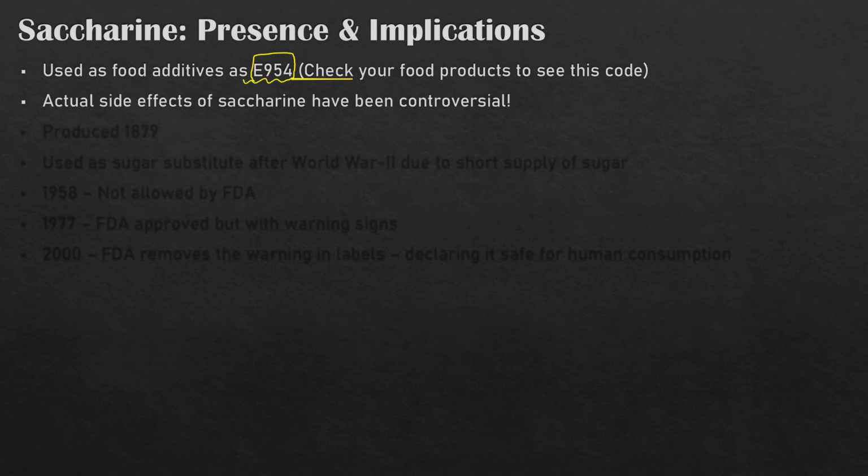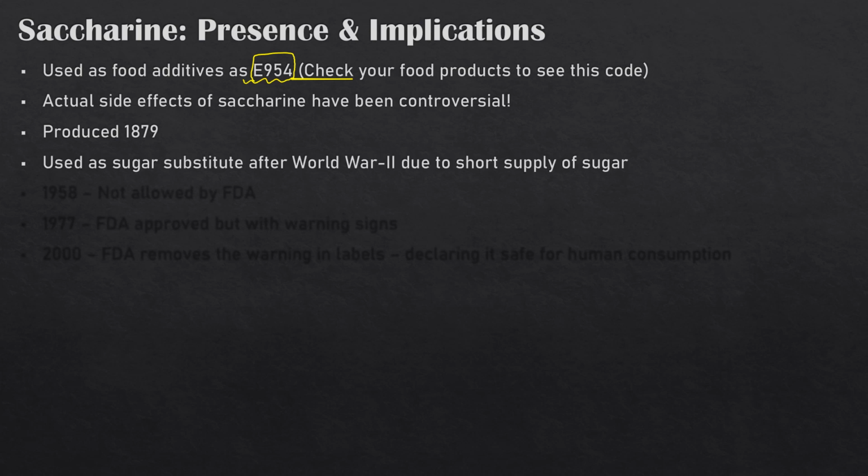Also, the effects, or you can say side effects, have been controversial. We do not have a straightforward answer. A few people still believe that saccharine is not safe at all, that it has been proven to be carcinogenic, and some people say it is relatively safer. There are different opinions. We can hardly do anything about that, but here is a walkthrough of what happened with saccharine and how people responded across different years.